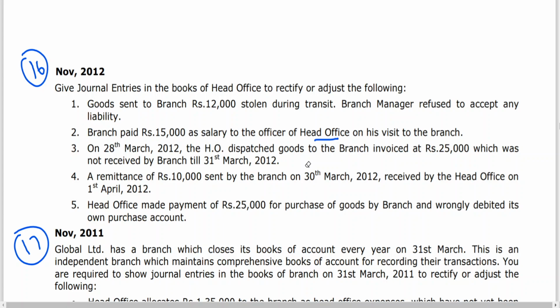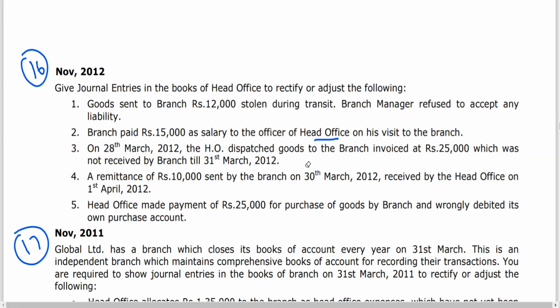I told you goods in transit entry will be there in the branch but not in the head office. But cash in transit will not be recorded in branch, it will be recorded in head office. I think the next transaction is about that one. A remittance of 10,000 sent by branch. Remittance means cash in transit. On 30th March cash was sent, and received by head office on 1st April.